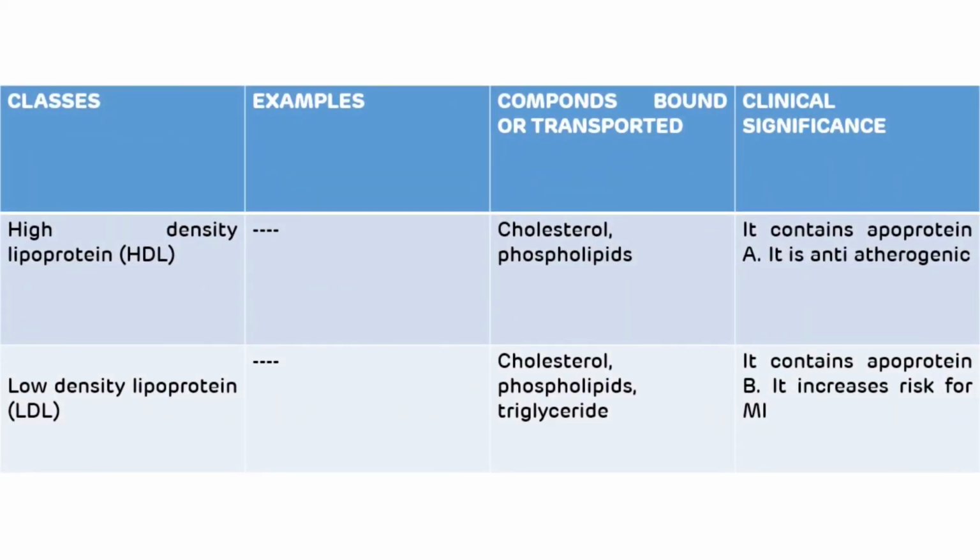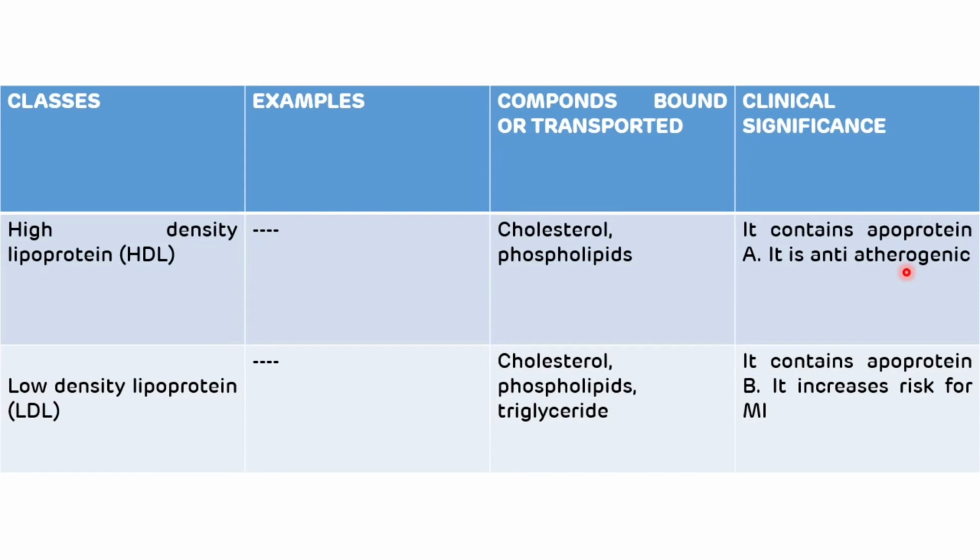Another example of transport proteins is high density lipoprotein, that is HDL, and HDL helps in the transport of cholesterol and phospholipid, and this HDL contains apolipoprotein A, and it is called a good cholesterol, and it is anti-atherogenic because it helps in the transport of excess cholesterol from peripheral tissues to the liver.